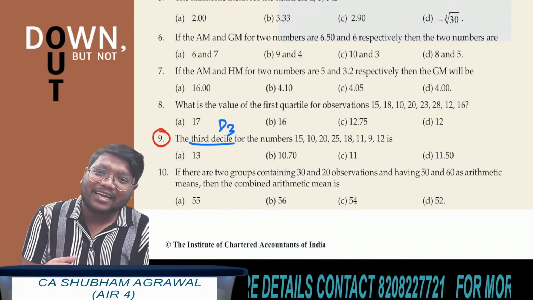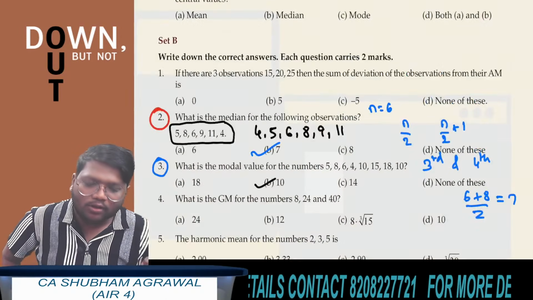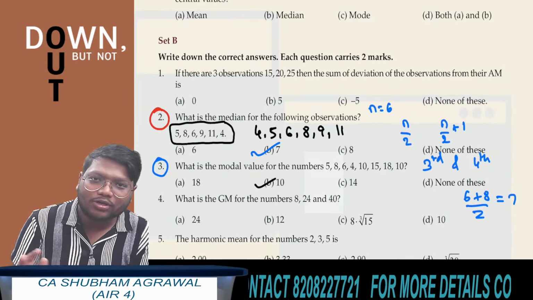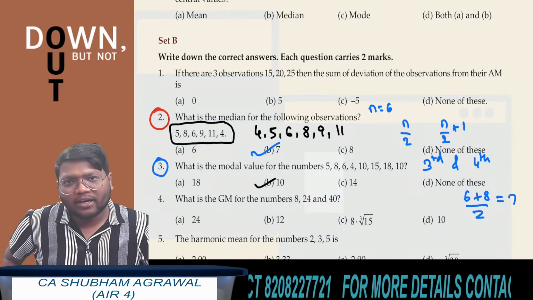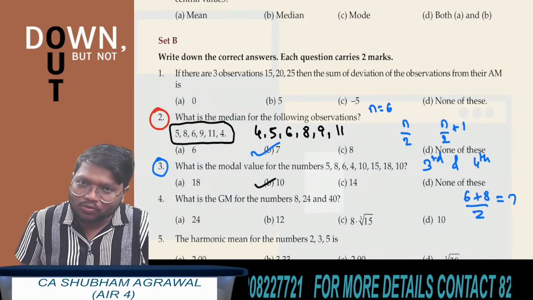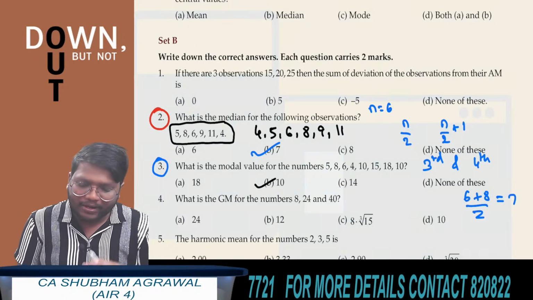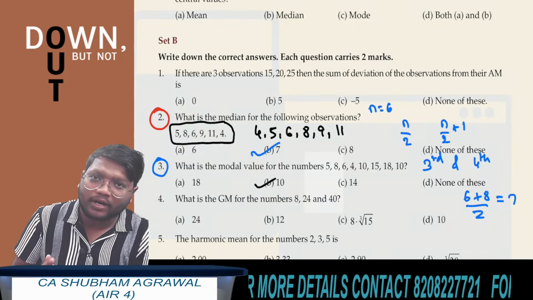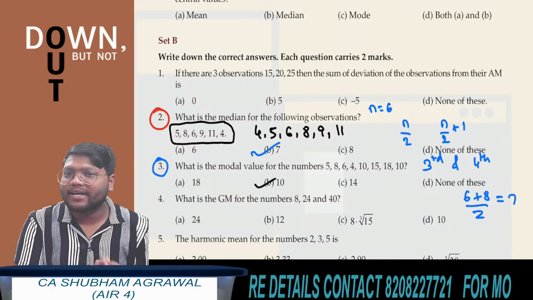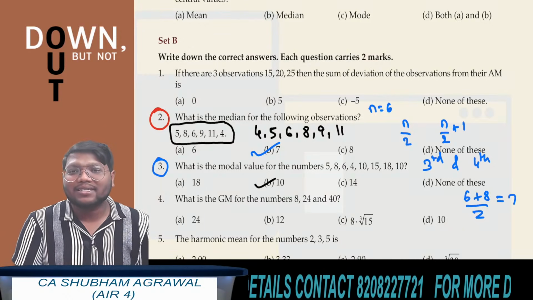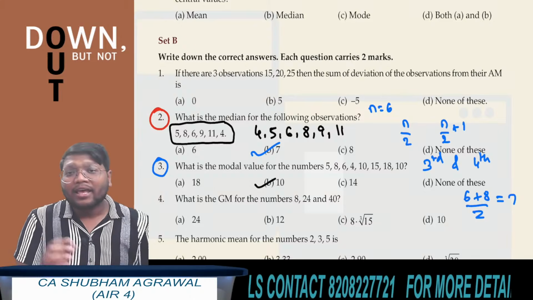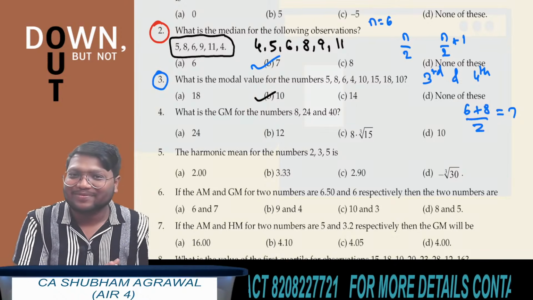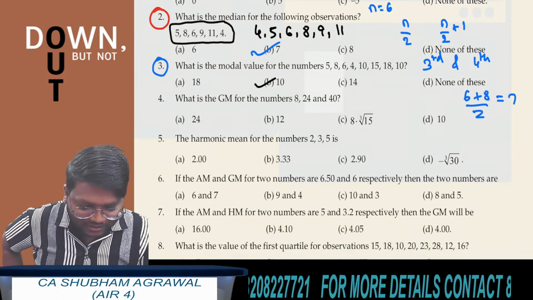The questions in set B in your study material, and set A data as well, are extremely important. You cannot leave a single question. I am taking around 70 to 80% of the questions from set A and set B in this marathon revision class, and the remaining questions you can do from your end. But don't leave a single question from set A and set B, because most of the questions in statistics are repeated from them, and many times they are not even changing the values. They are asking the exact same questions. Has any of you got the answer for this question?